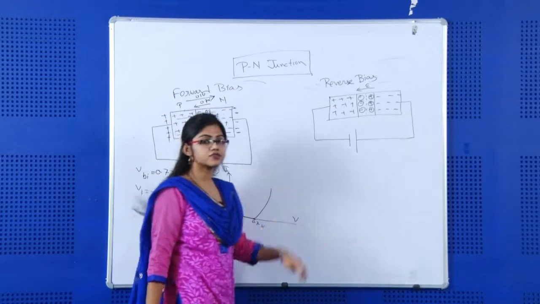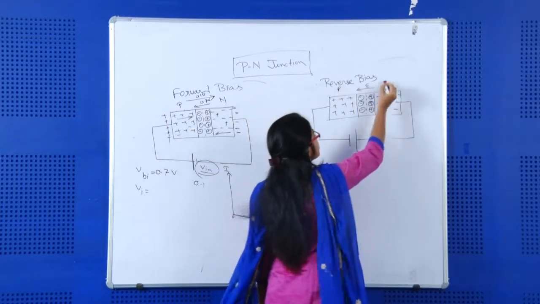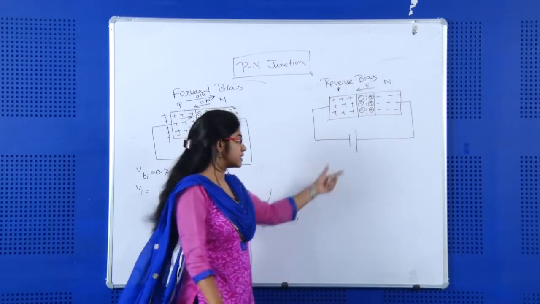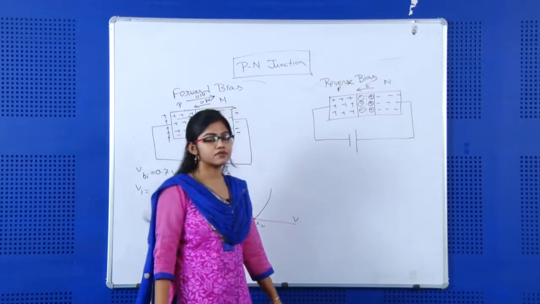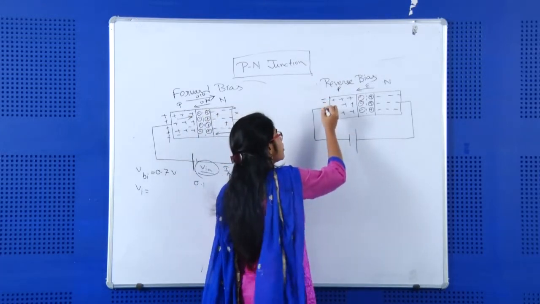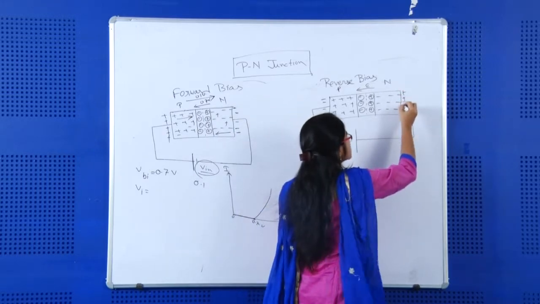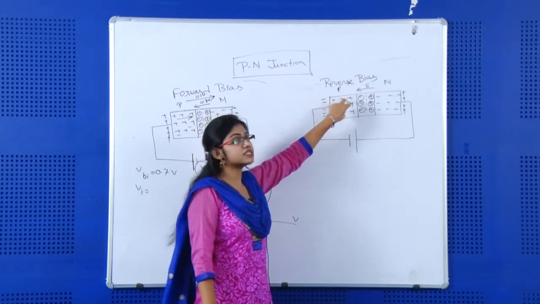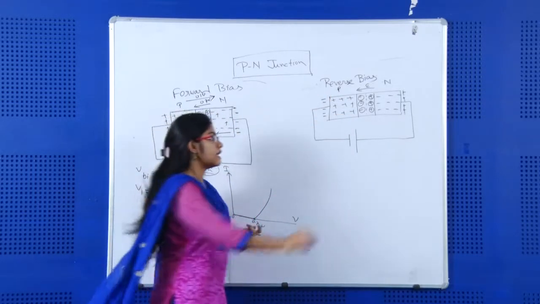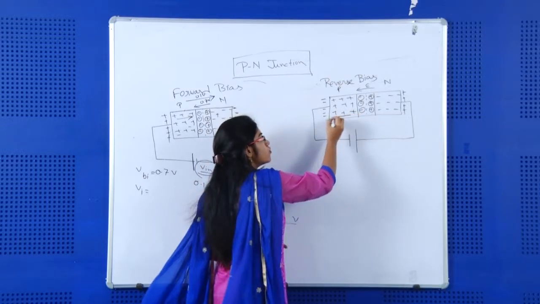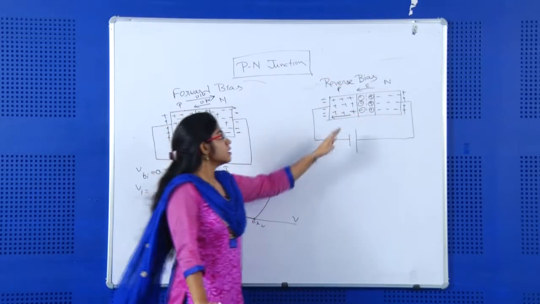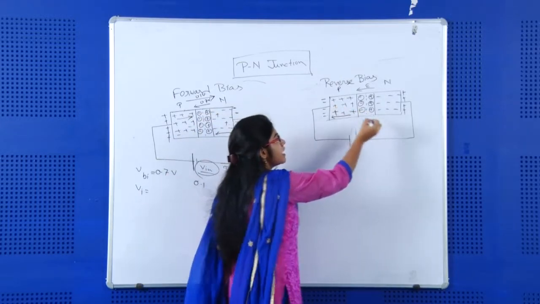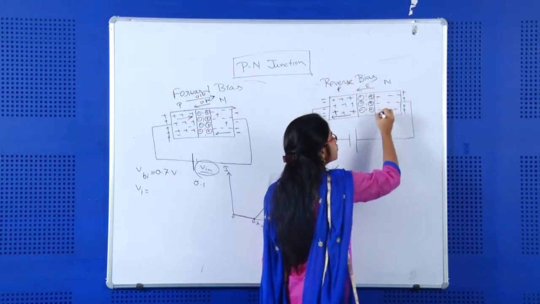Now, in case of reverse bias, what will happen? This is P type again and this is N type. So, P type is connected here to the negative terminal of the external voltage and N is connected to the positive. So, what will happen? Due to the negative, negative charge will be created here and positive charge will be created over there. So, due to this negative charge, the positive majority charge carriers will be attracted and move from there to here, and in the same way the negative charge will move in this direction.